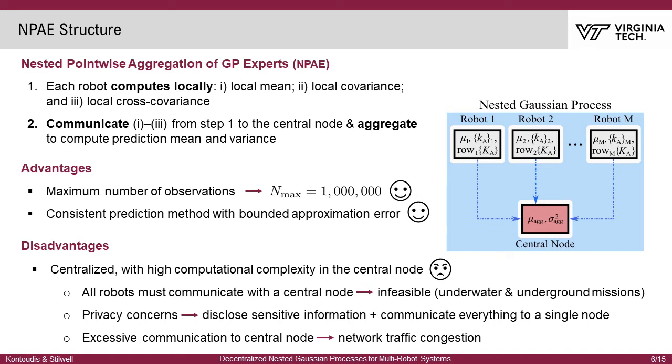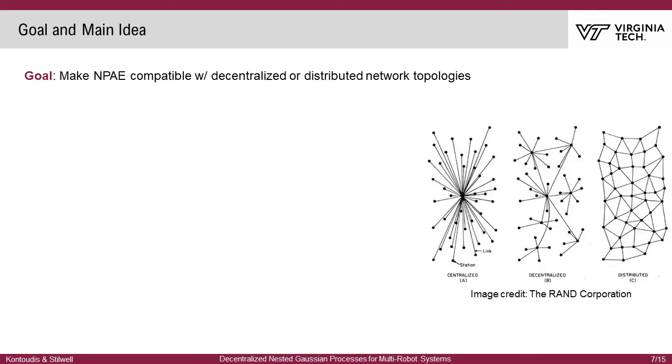Now, the centralized topology imposes several problems in multi-robot systems. For some robotic applications, including underwater and underground missions, central node communication is very challenging. In addition, there are privacy concerns, as all information is available at a single node. Finally, excessive communication may lead to network traffic congestion. For these reasons, our goal in this work is to make NPI compatible with decentralized and distributed robotic network topologies.